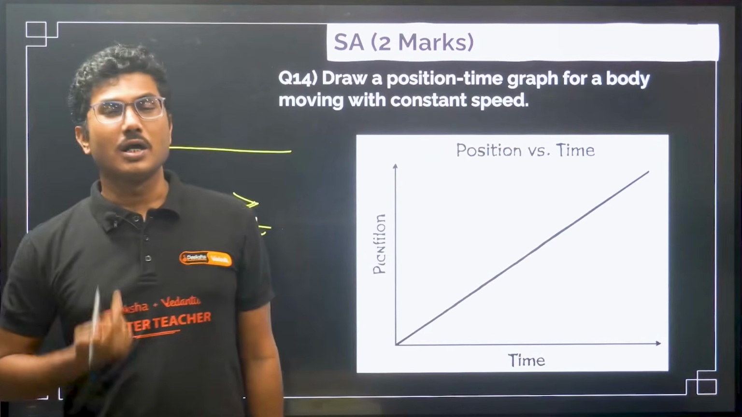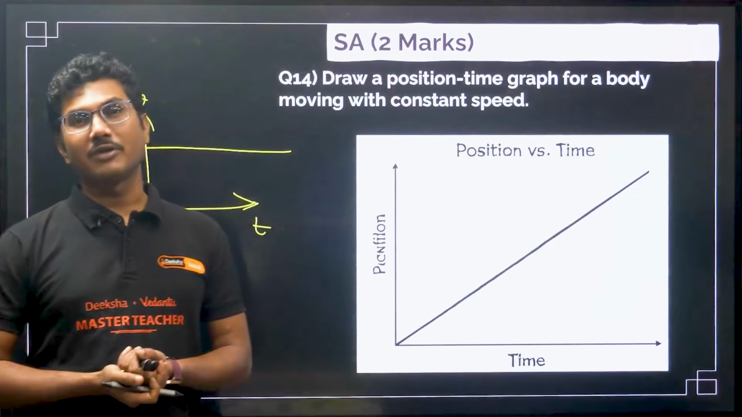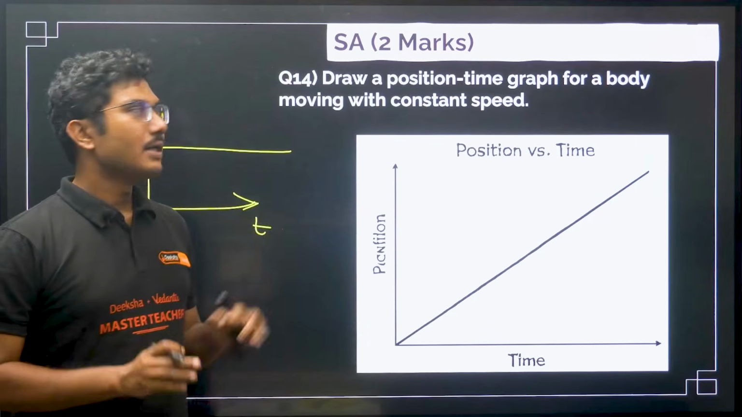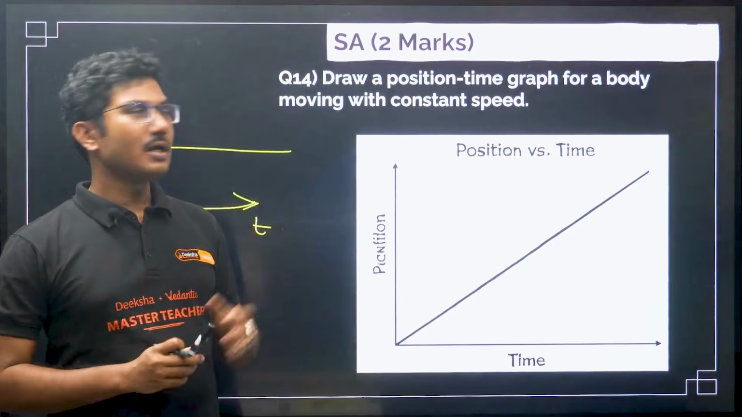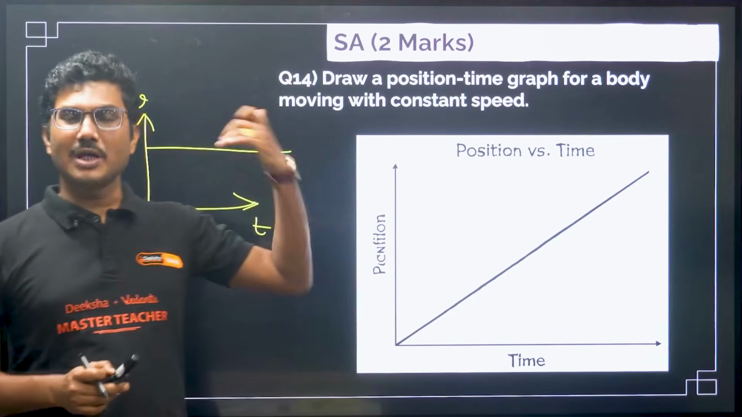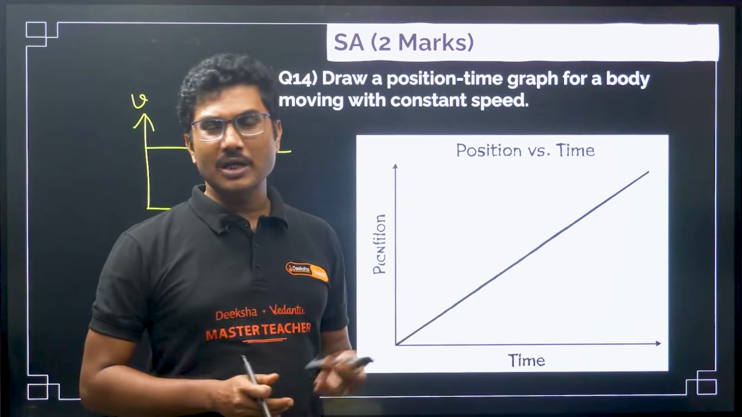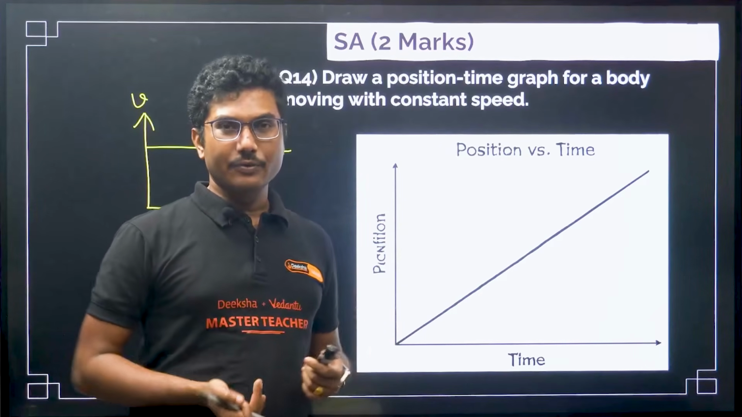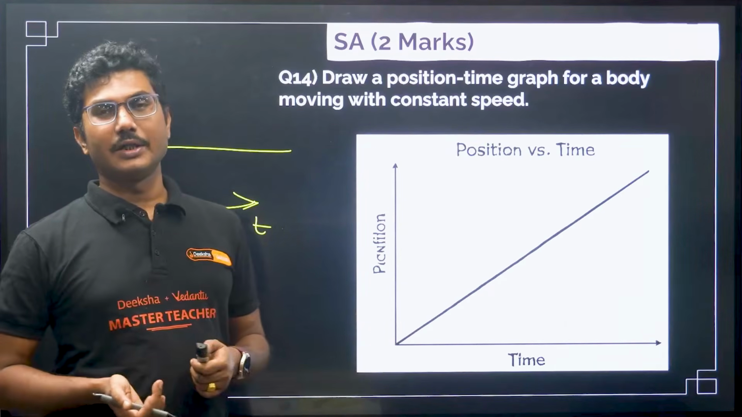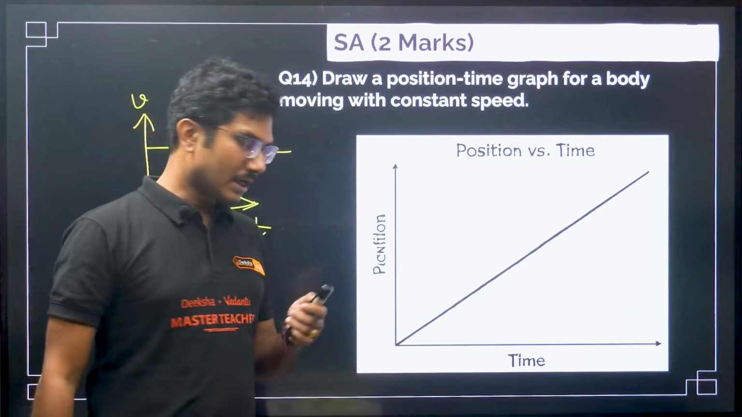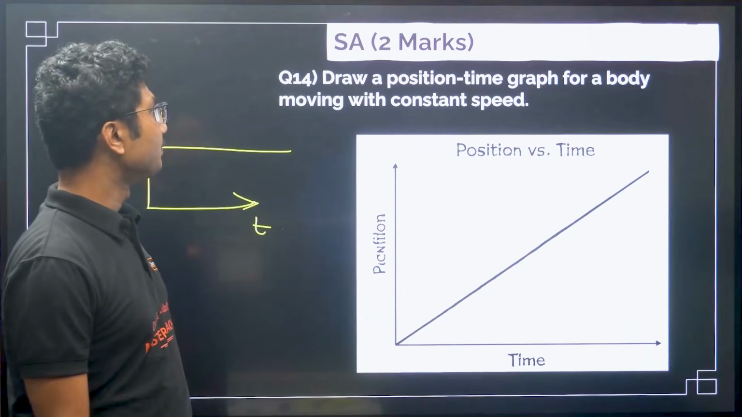Students often confuse position time graph and velocity time graph, right? That's why position time graphs are sometimes difficult, velocity time graphs are relatively easier to draw. So that's why I have included two variations of position time graph, and if you have any other questions or doubts, please mention that in the comment section of this video.